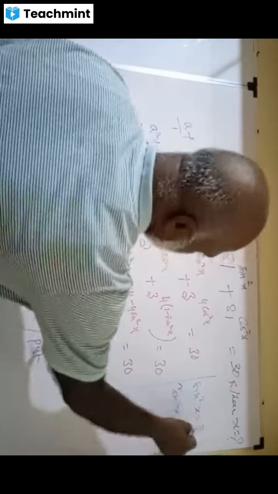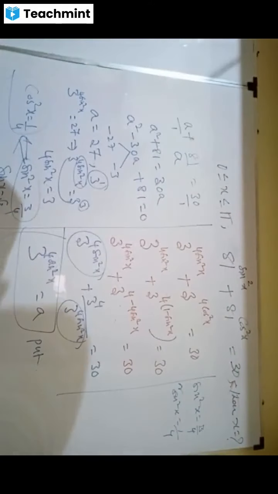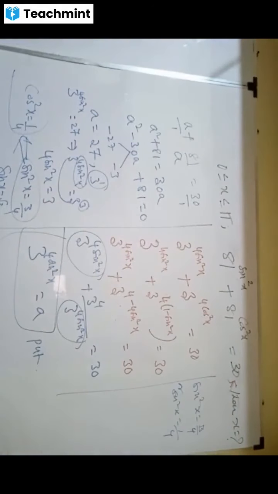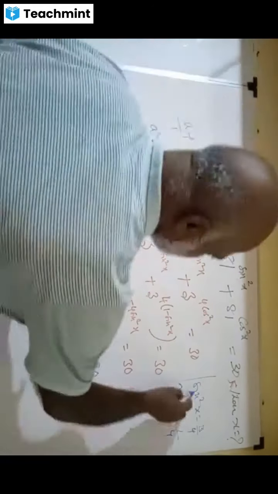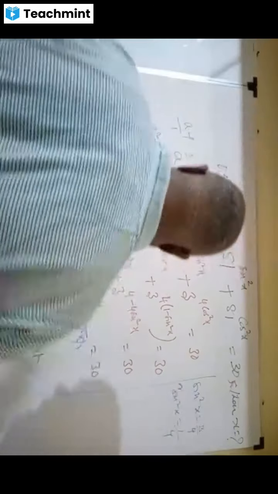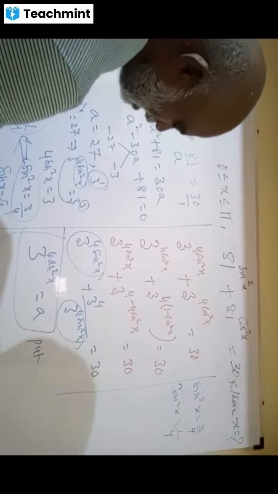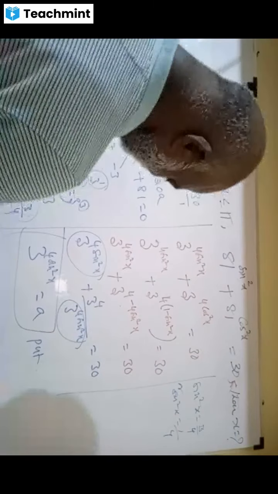If sin square x equal to 3 by 4, cos square x equal to 1 by 4. That's all. What a brilliant question. Therefore, sin x equal to root 3 by 2, so x equal to pi by 6 or x equal to pi by 3.